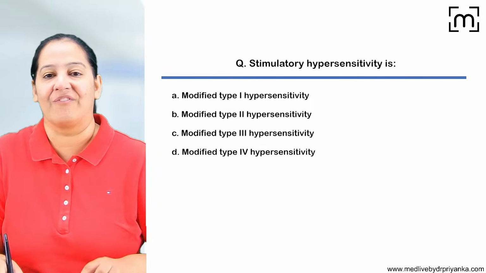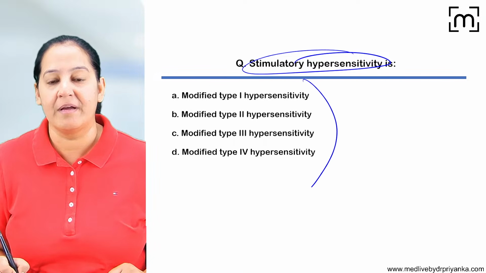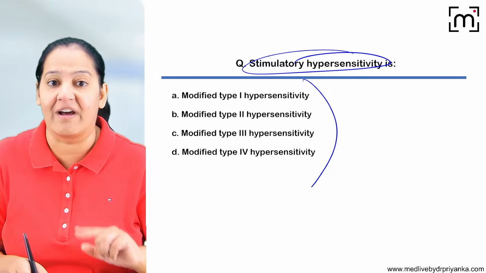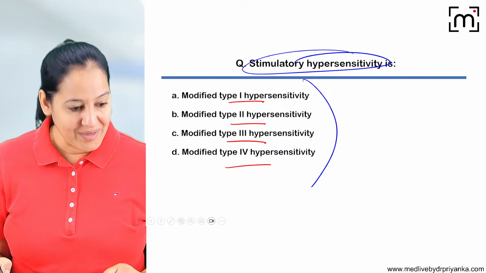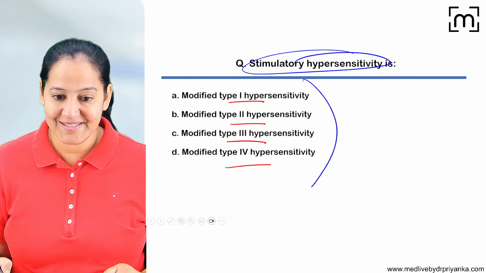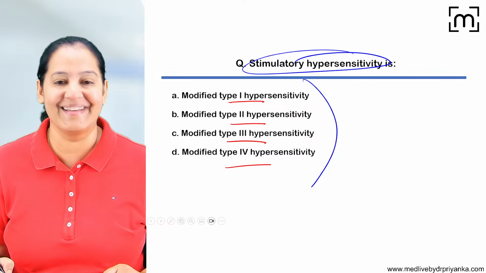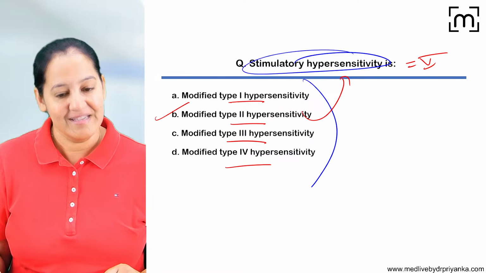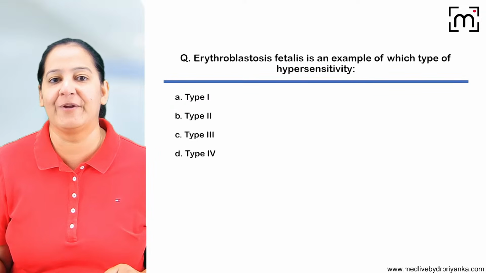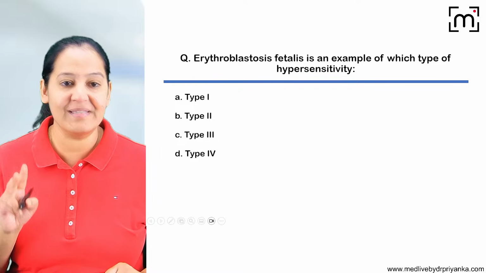The next question in front of you. Stimulatory hypersensitivity is which type? It's a modification of which type? The stimulatory one. It's a modification of type 1, type 2, type 3 or type 4. What's the correct answer? Yes, what's the correct answer I'm asking? Yes, the correct answer is type 2. It's a modification of type 2 and this is known as type 5. Stimulatory version of type 2 is type 5. Absolutely right. The examples are myasthenia gravis and Graves' disease.